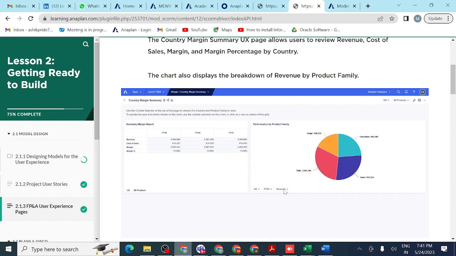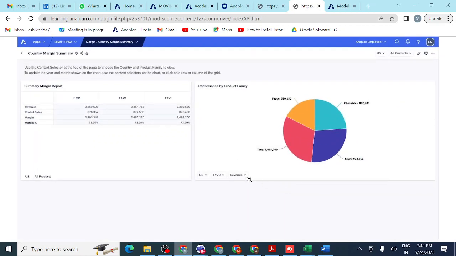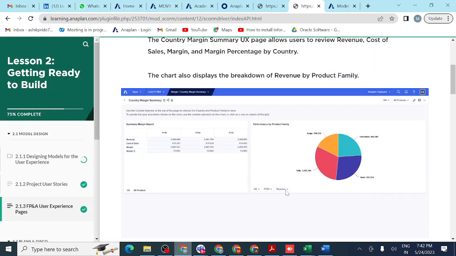This is revenue, and you can see how much revenue is happening here. You can even change whatever data you want: instead of revenue you can select cost of sales, or check margin. This is a page selector, you can say. By selecting from the drop down list you can change to cost of sales, margin, whatever you want to check, and see how it changes. This is the advantage we have in Anaplan.